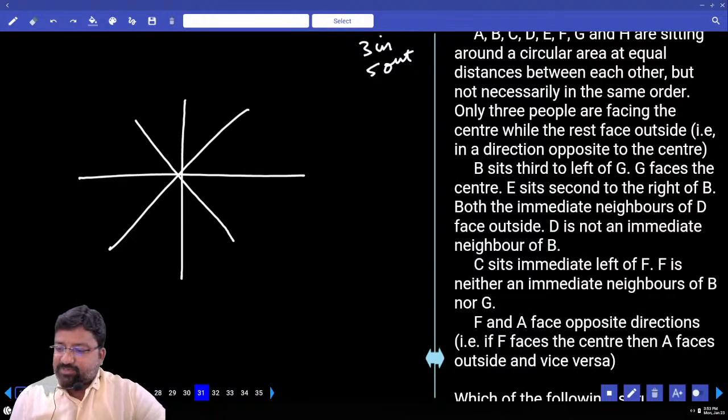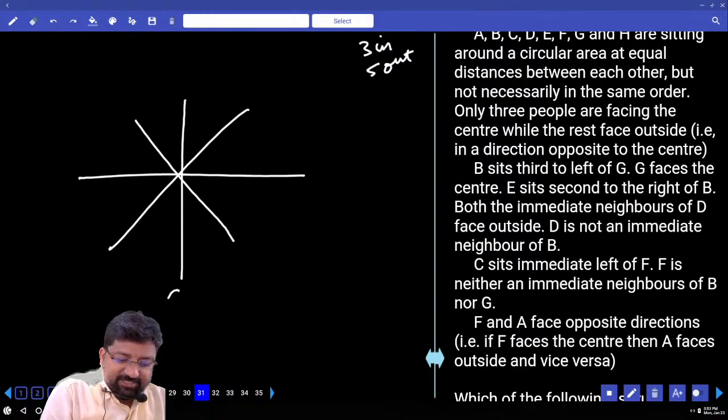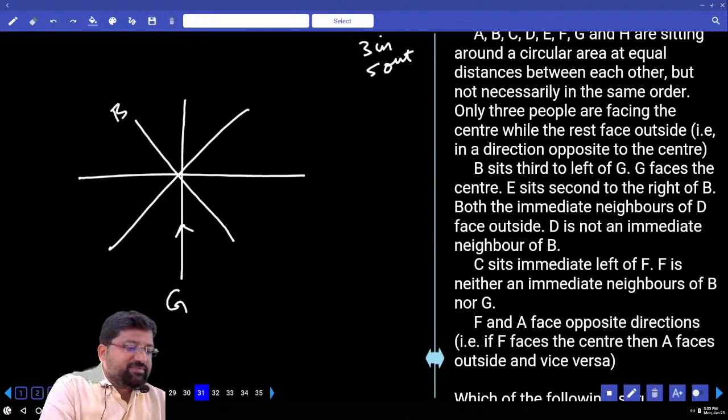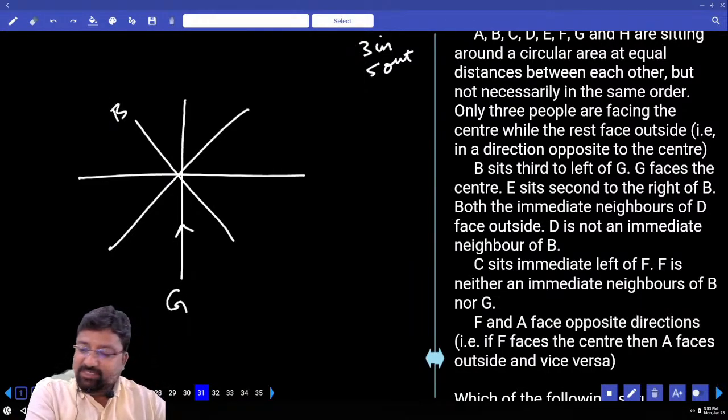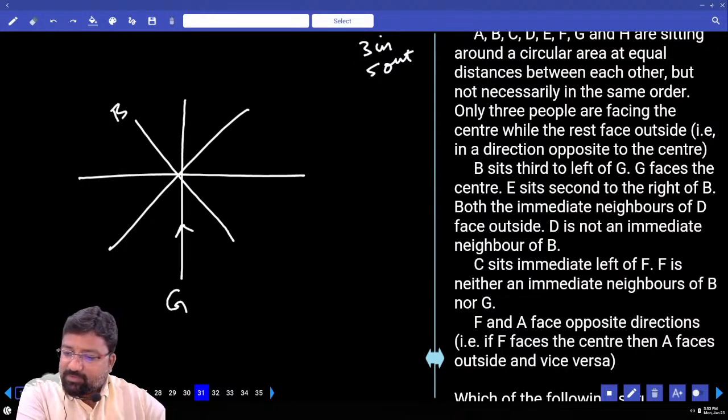B is third to the left of G. G faces the center. He gave us the starting point. G faces the center. B sits third to the left of G. Correct, right? B sits third to the left of G. G faces him. E is second to the right of B.